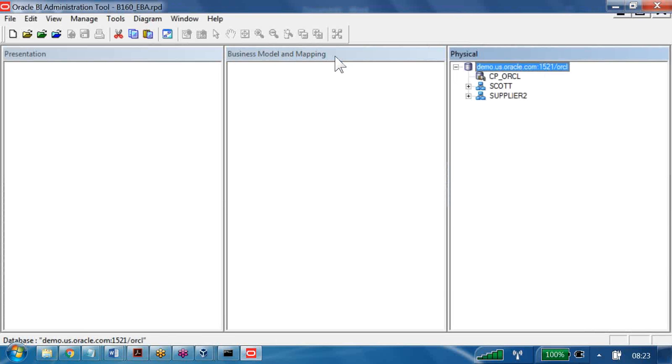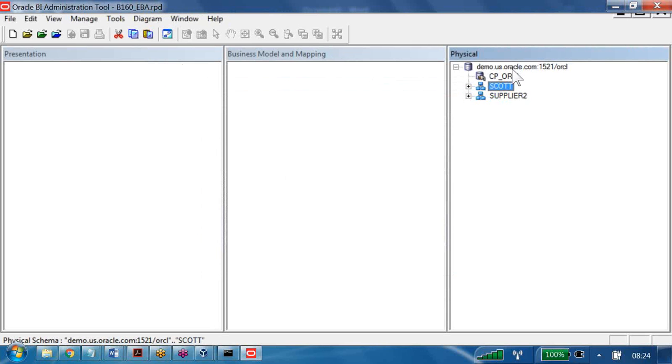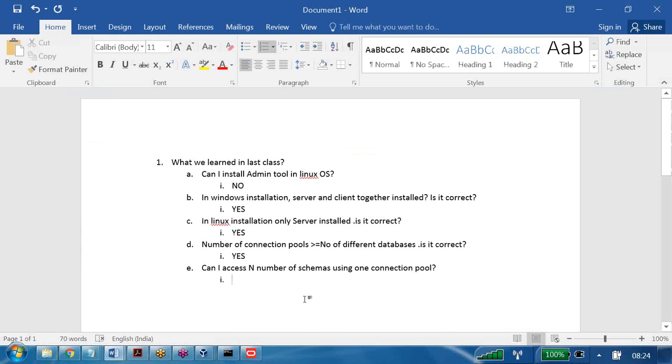Now if you expand here, this is one schema, and this is another schema. These two schemas are available in one database. The database name is ORCL. So can I access n number of schemas using one connection pool? The answer is yes.